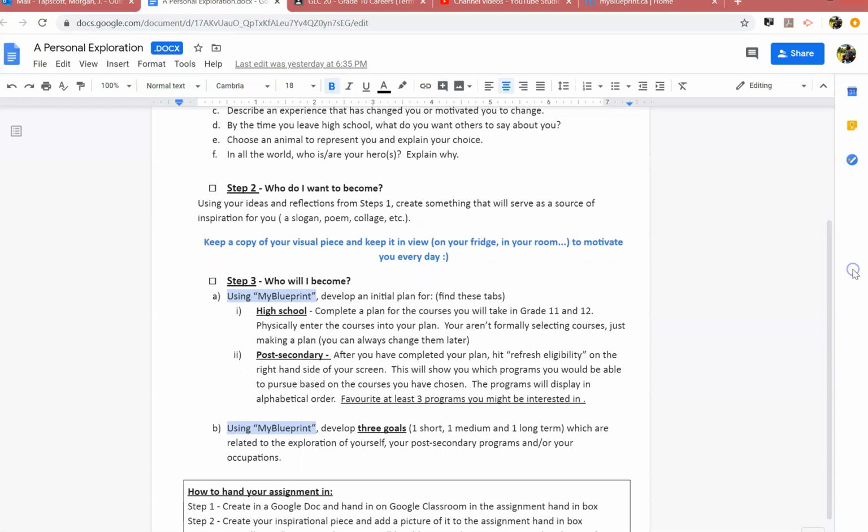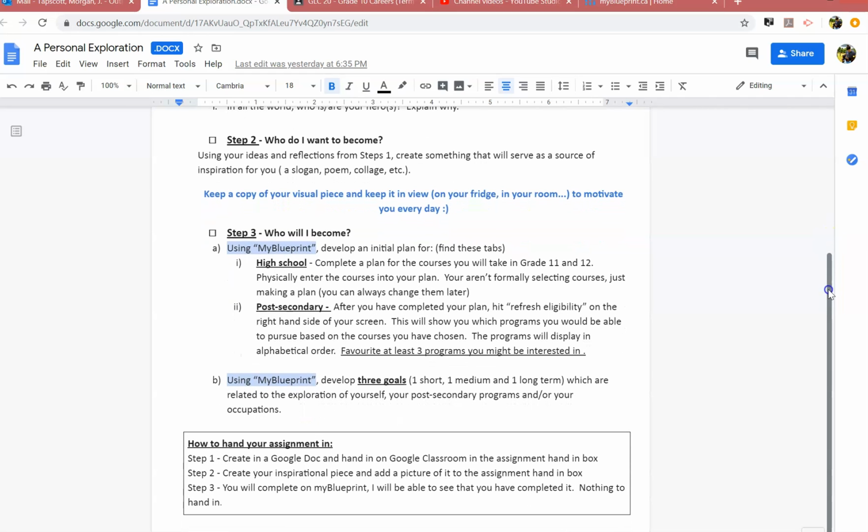Step 2 is to create a visual piece. So either a poem, write me a song, create a collage, draw a picture, okay? Whatever it is, something that will serve as a source of inspiration for you based on your ideas, your goals, what you want to do, okay? And if you created it on the computer, you can just attach that as a file. Or if you create it by hand, take a picture and add that to the assignment hand-in box as well. I think most of you figured that out with our mind maps last week.